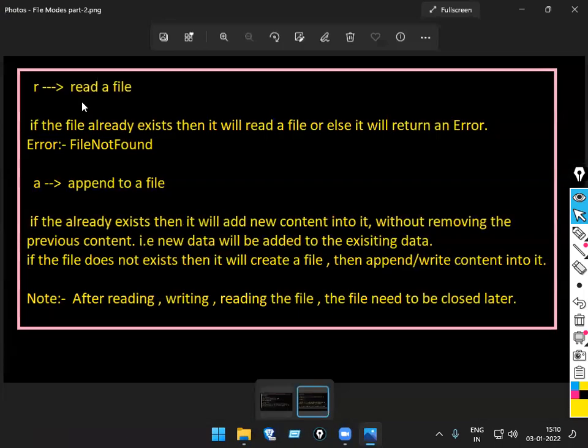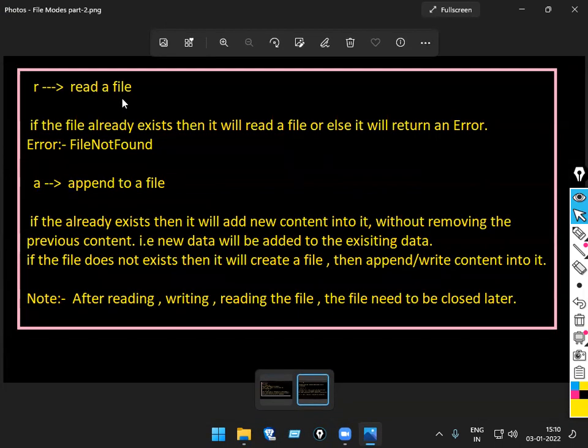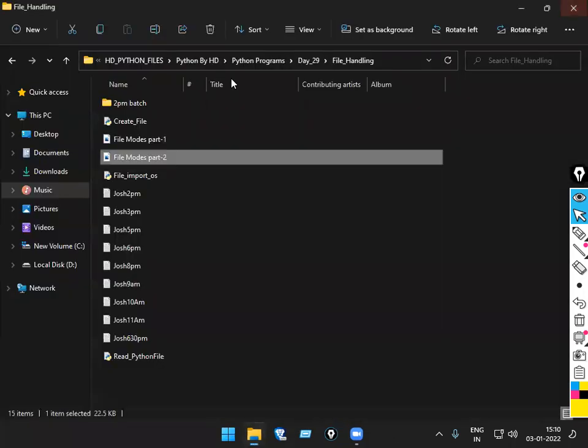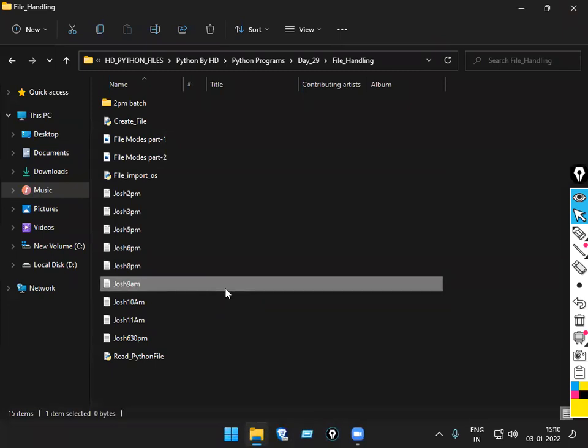Then what about R mode? If the file is there, we'll read that file. If there is no such file, what will I get? File not found error. Then the last mode is append. Append will, if the file is not there, create the file. But if the file is already there, it will continue from where it was left. Okay, those are the file modes. If I explain this theoretically and then go to practical, it will take a lot of time.